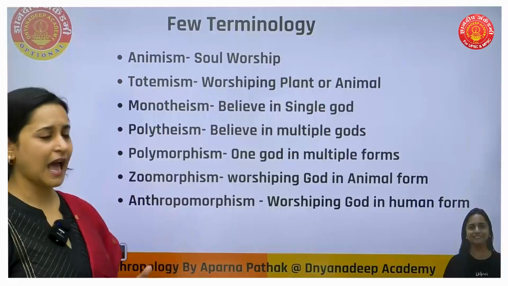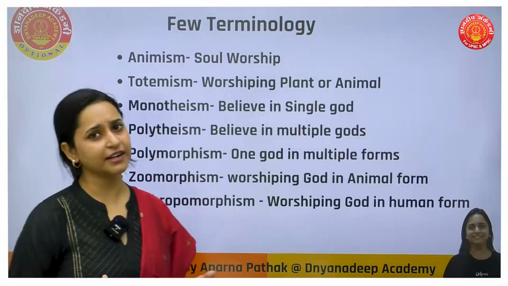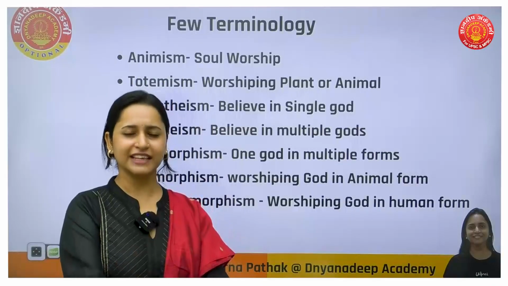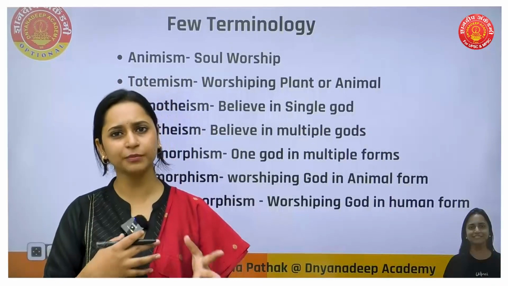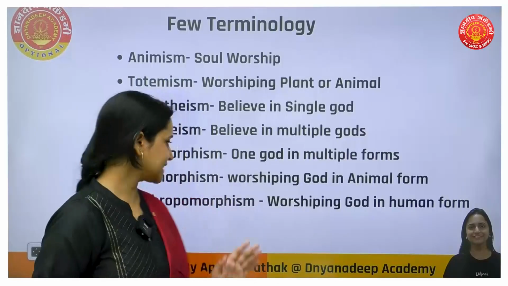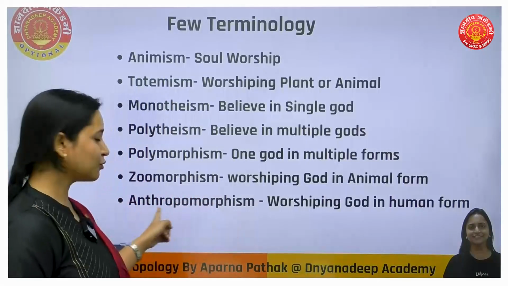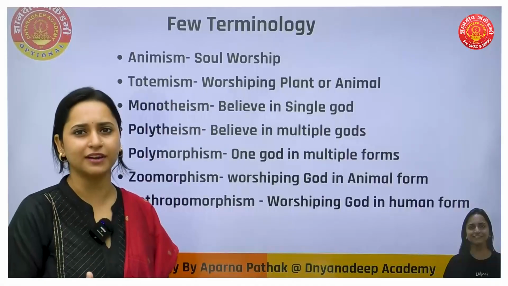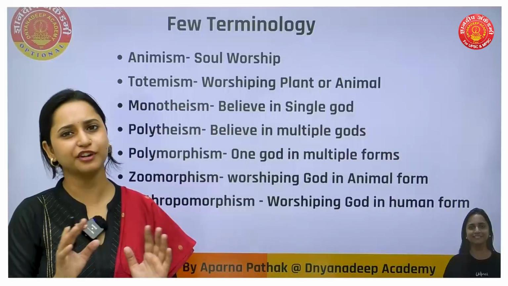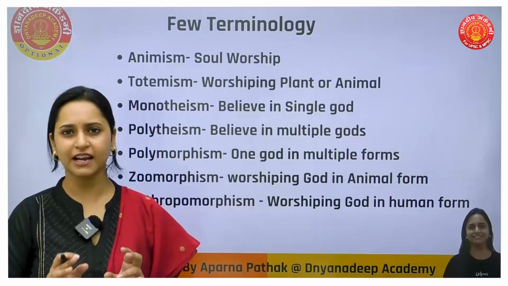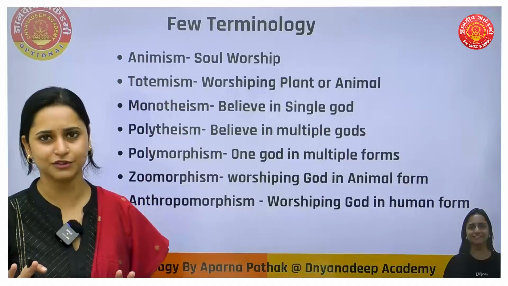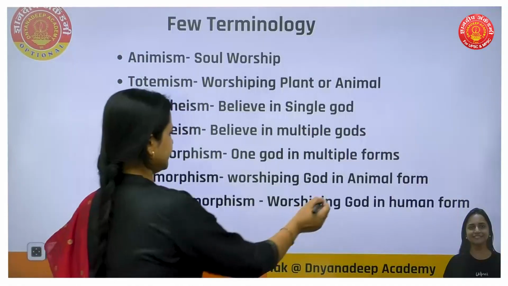The next is anthropomorphism. Modern day idols which we can see, Lord Shiva, Devi Mata, all idols, we worship them in human form, we believe in them. So that is anthropomorphism. Anthropo is what? Human. Okay, so this is clear, right? So that is how different terminologies have different meanings, but I'll make sure that I make you understand in a very simple language. Okay, let's proceed.